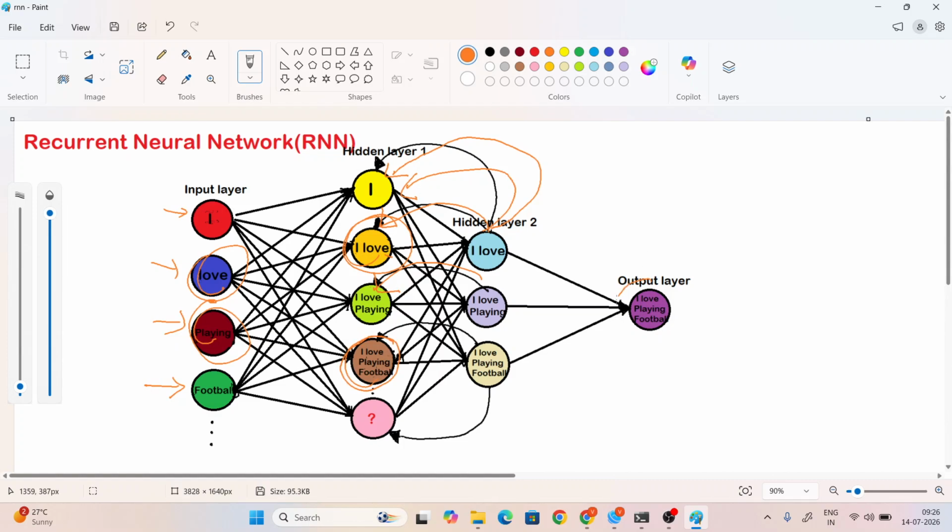So now what's your output here? I love playing football. Do you have any doubts? So in recurrent neural networks, all the memories will be stored as a hidden state only, guys. Have you got it?